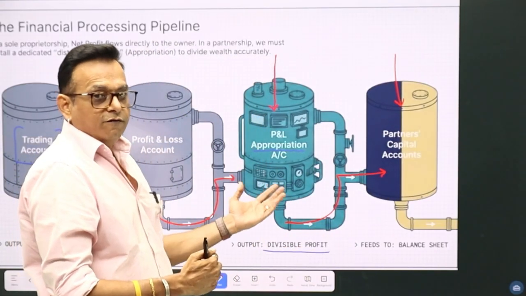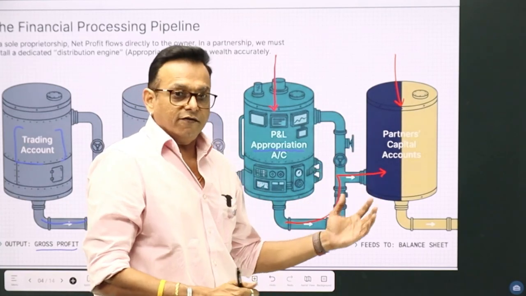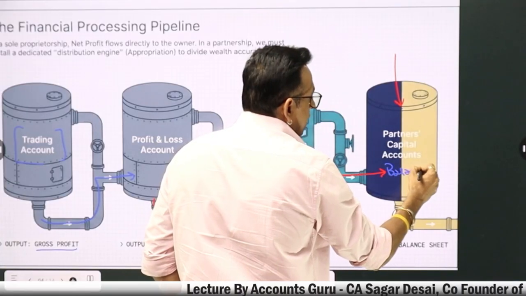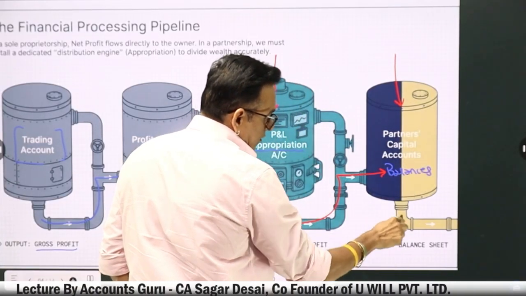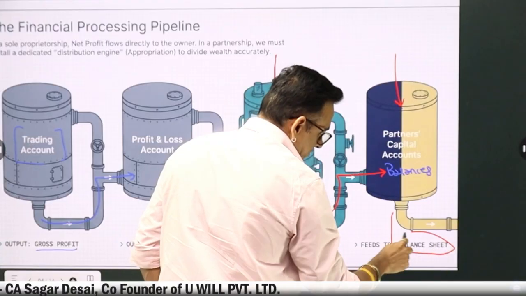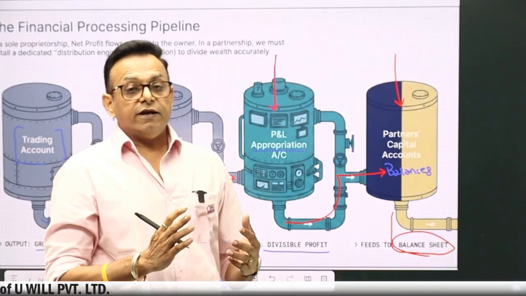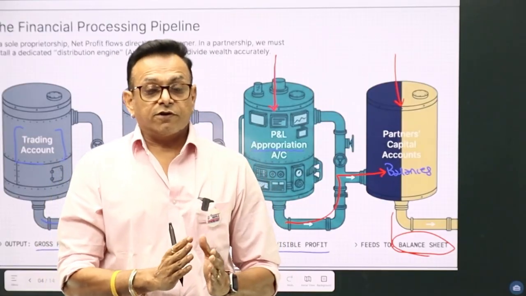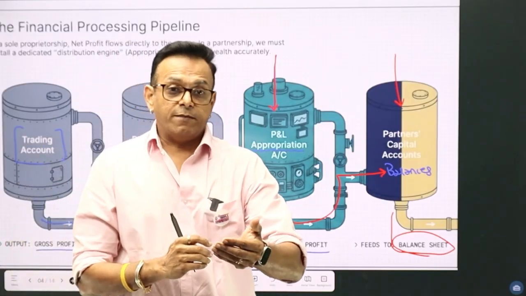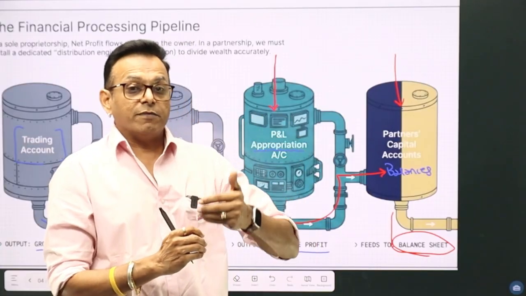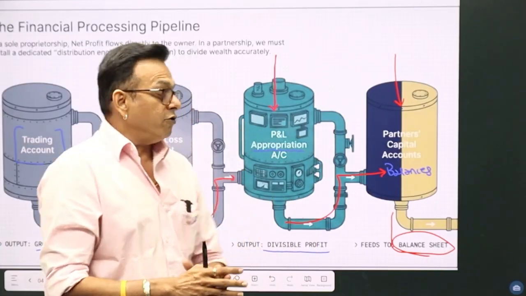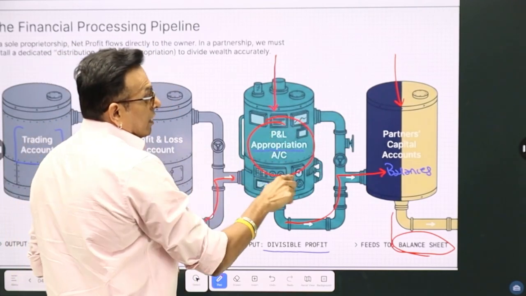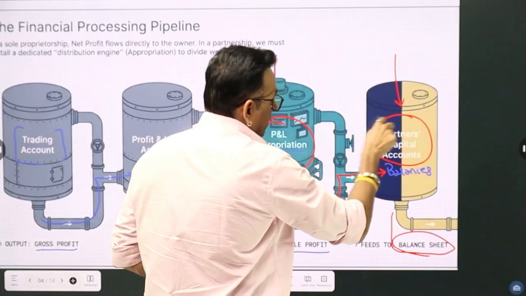We are going to see today the format of P&L appropriation, partners capital, and then the balances of partners capital account will be transferred to balance sheet. So basically, there will be 5 formats in partnership final accounts. But in this chapter, we are going to see the additional formats from the previous year, that is from 11th standard sole proprietor. So we are going to see in this chapter how we prepare a profit and loss appropriation account and how we will prepare partners capital account.